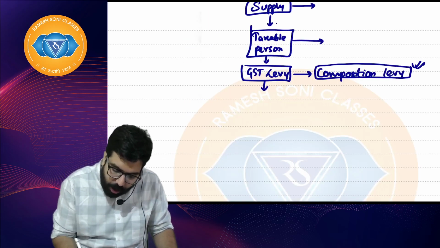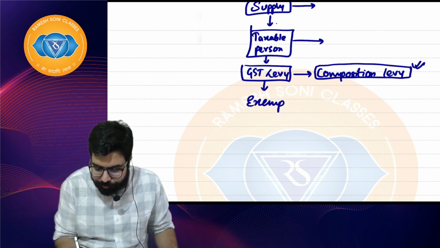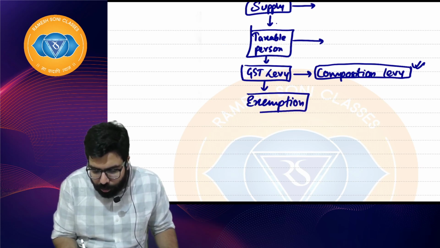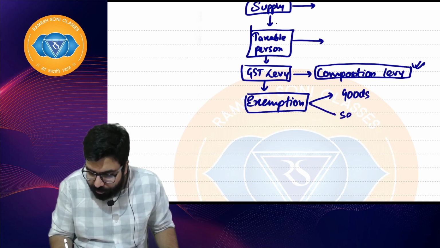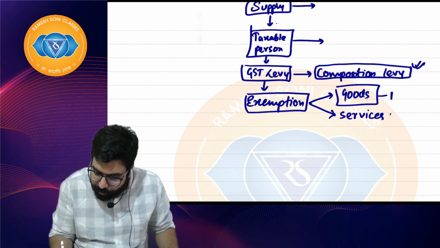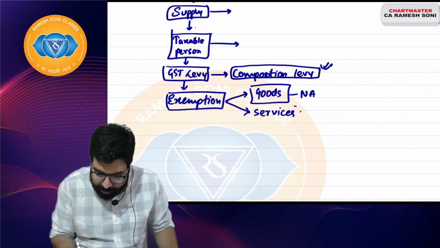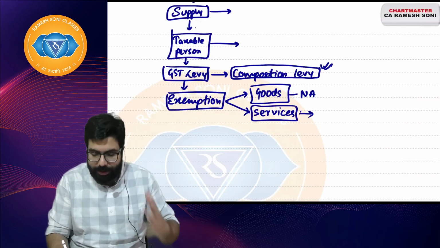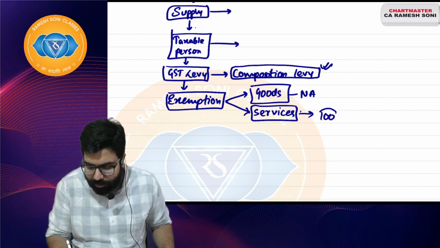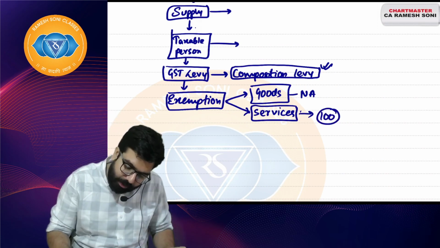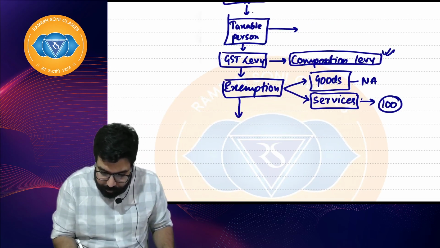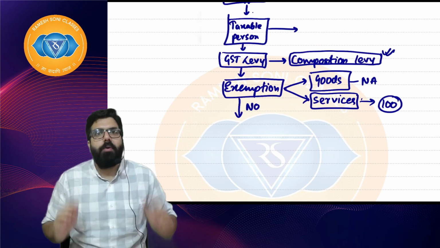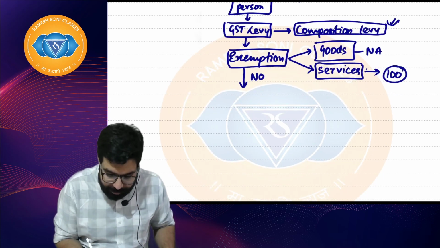Once GST was levied, the government in public interest has exempted some things. So there are some exemptions which are also provided. Exemptions can be for goods also. Exemptions can be for services also. Exemptions for goods are not applicable for your exam, but for services, in public interest the government has exempted around 100 services. I hope everyone is clear. Once exemption is provided, then Baba you are out. No sir, there is no exemption for the goods which I am supplying. Then Baba you will have to pay GST.